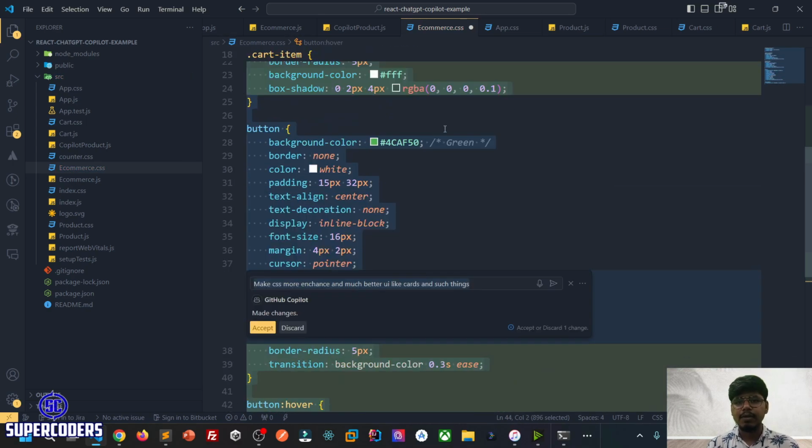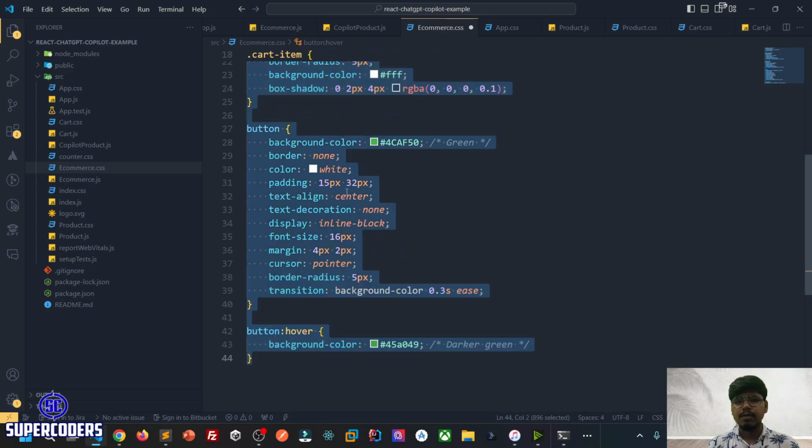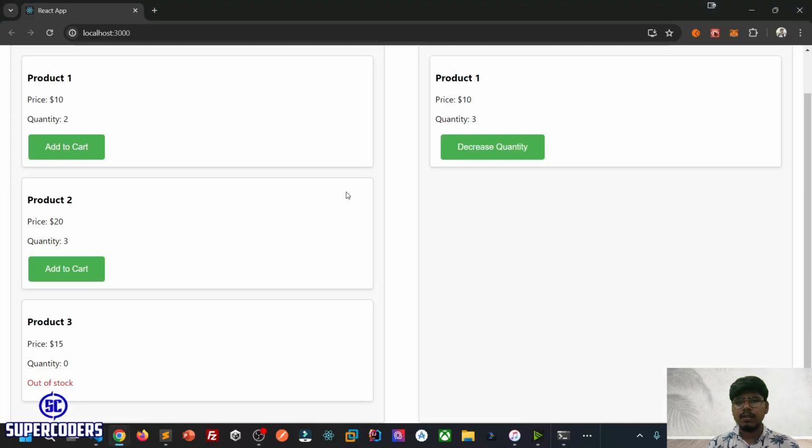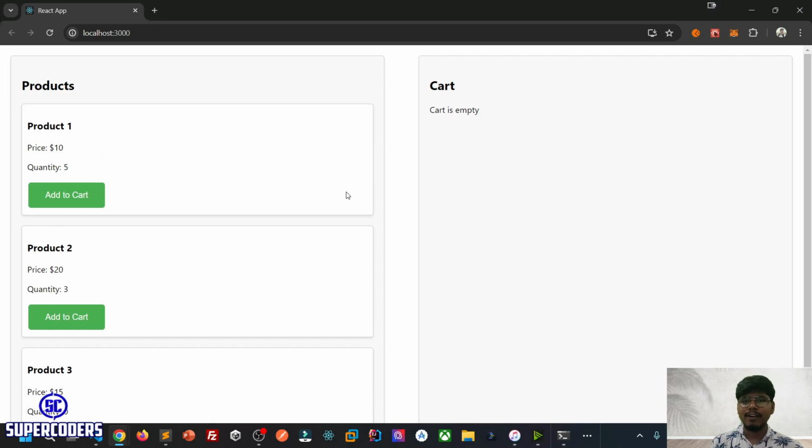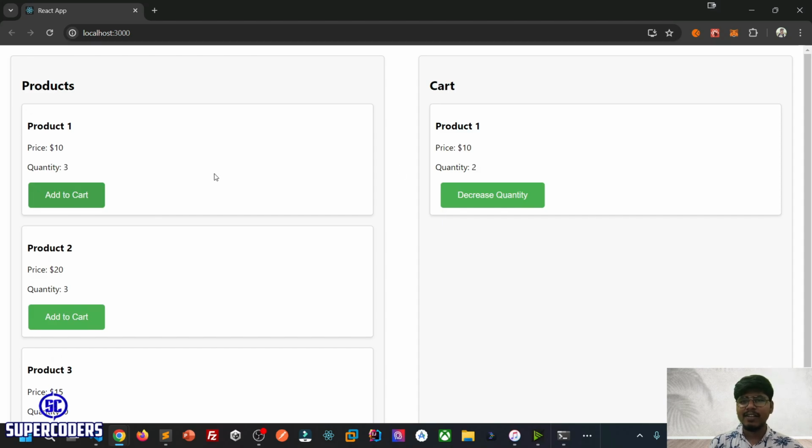Now let's save, save. And now look, how beautiful it is looking. It goes inside the cart, it's looking much better. And you can see it's working. So that's how you can use the AI tool to make our work easier using Copilot and ChatGPT.